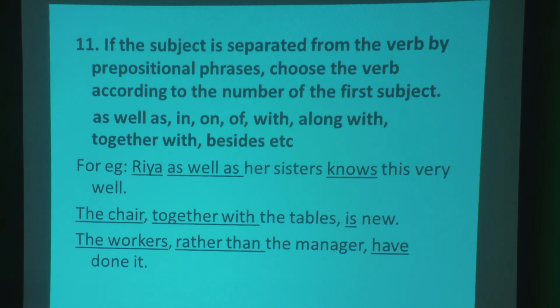Look at the last one. The workers rather than the manager have done it. Look at this, the workers, plural subject, okay, rather than the manager. The manager is singular here, but also have done it. Okay, this have is a plural verb. Why is it a plural verb here? Why not has? Because the workers, the first subject, is plural, so the verb should agree with the plural subject. So the workers rather than the manager have done it.